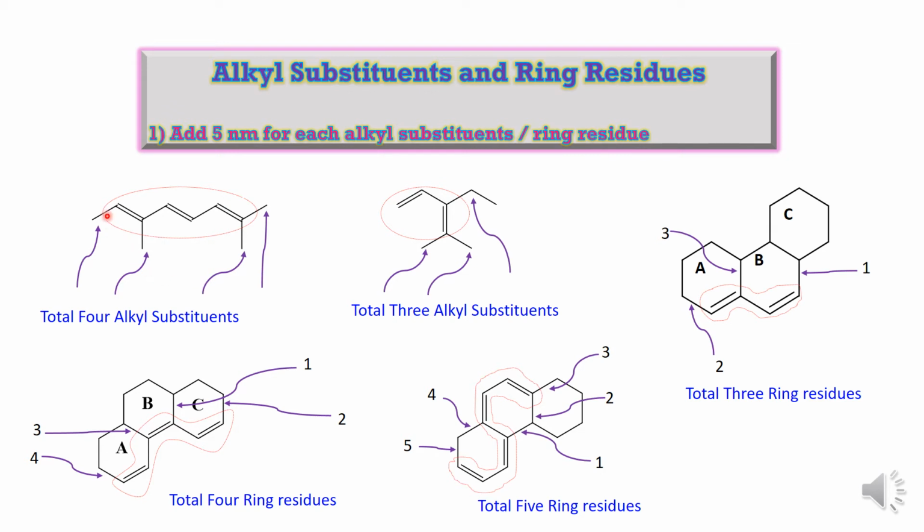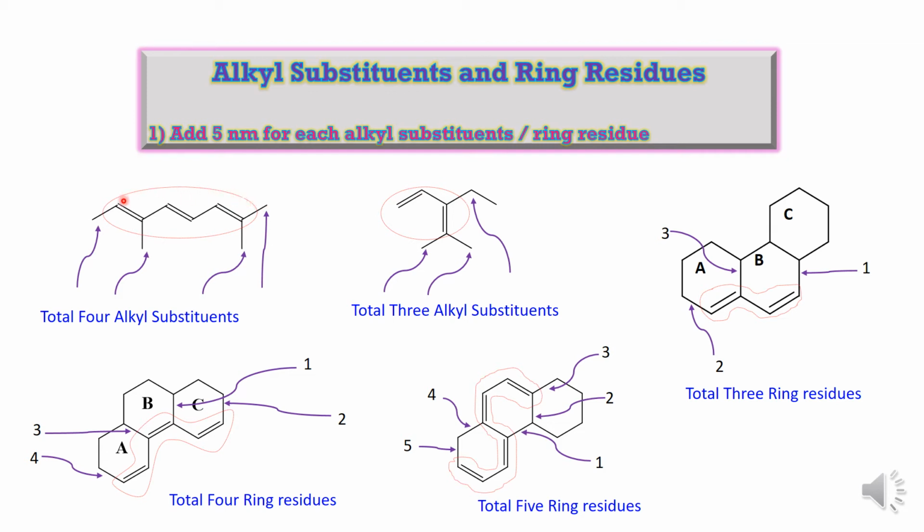To get an idea about the alkyl substituents, you have to trace the entire conjugated system. This conjugated system starts from this carbon, this carbon, this carbon, this carbon, this carbon, and ends at this carbon. So this is the entire conjugated system.